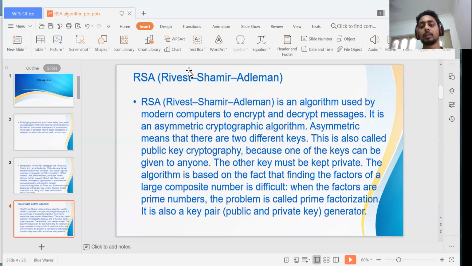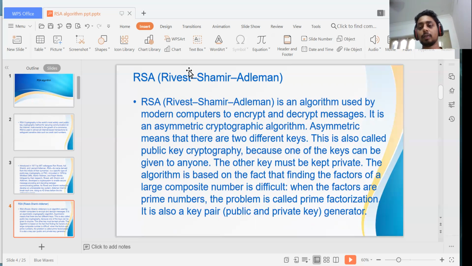Asymmetric means two different keys, a public key and a private key. The public key can be used by anyone. Public key means everyone can use it. Private key means it is kept private. This algorithm is based on the fact that finding the factors of a large composite number is difficult. It's not an easy thing to crack.